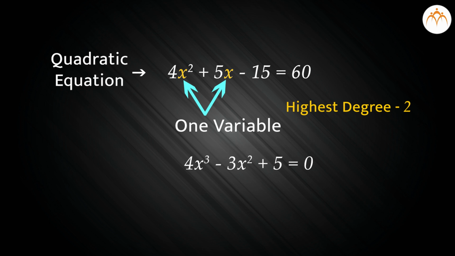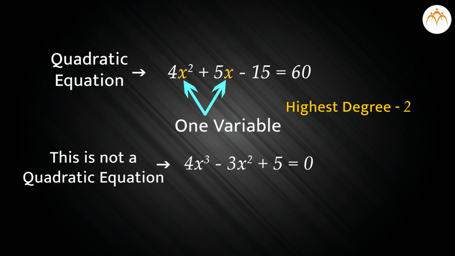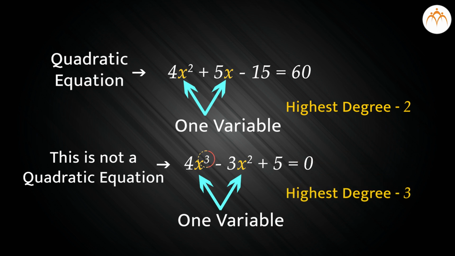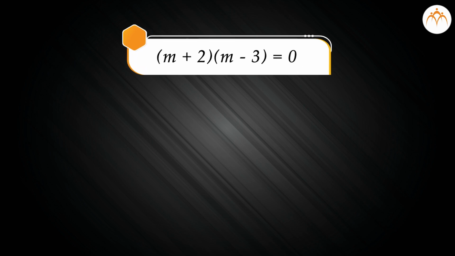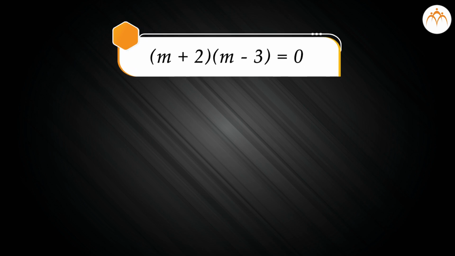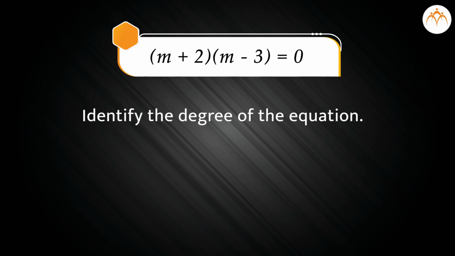4x cube minus 3x square plus 5 equal to 0. This is not a quadratic equation as the highest degree of x is 3 here. Now see this example. (m plus 2)(m minus 3) equal to 0. Is this a quadratic equation? Let's see. For this, we need to identify the degree of the equation.